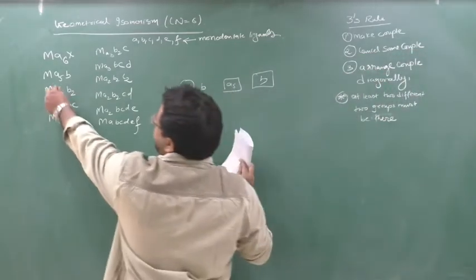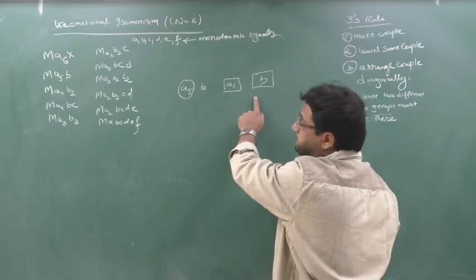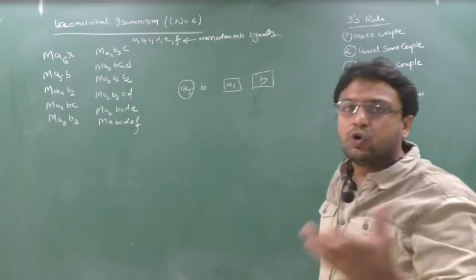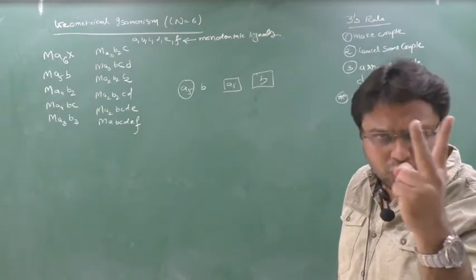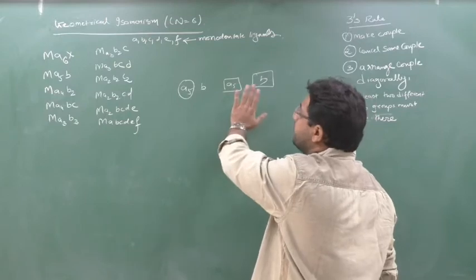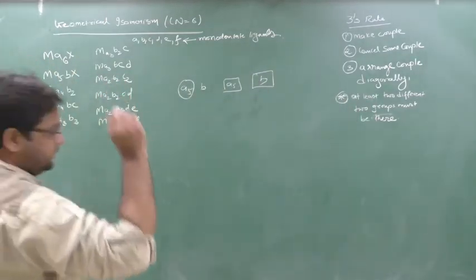Here A5 is one group, but B is alone, so B cannot form a group. If it was B2, it would be a group. A group is formed between a minimum of 2 people. So here 5 are there, very good, a group will be formed, but here a group will not be formed. So MA5B also will not show GI, all others will.